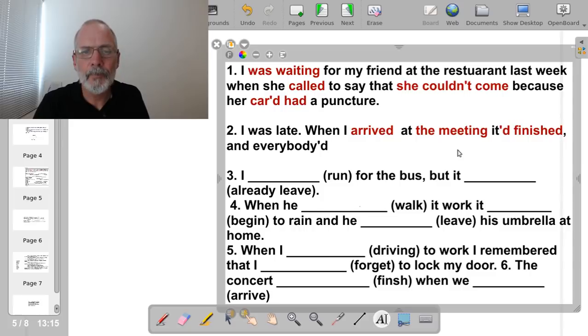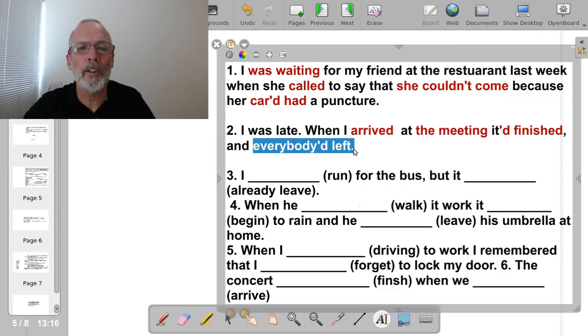Everybody had left. So again, we're using the contraction here because they left. The meeting finished and they left before I arrived. So I was late. When I arrived at the meeting, it had finished and everybody had left.